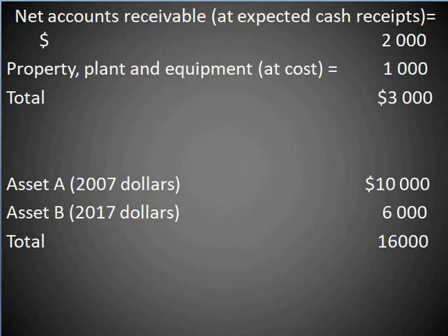This simple aggregation makes little sense because measures of different properties cannot be aggregated even if the same scale is used. No meaning can be attributed to the total. So here the net accounts receivable, at expected cash receipts, is $2,000, and property, plant and equipment at cost is $1,000, and the total value is $3,000.